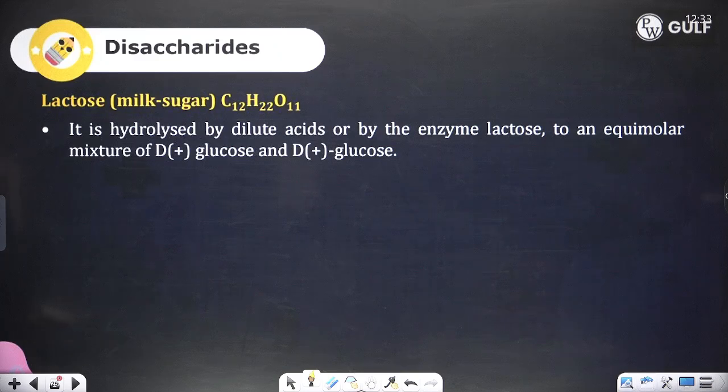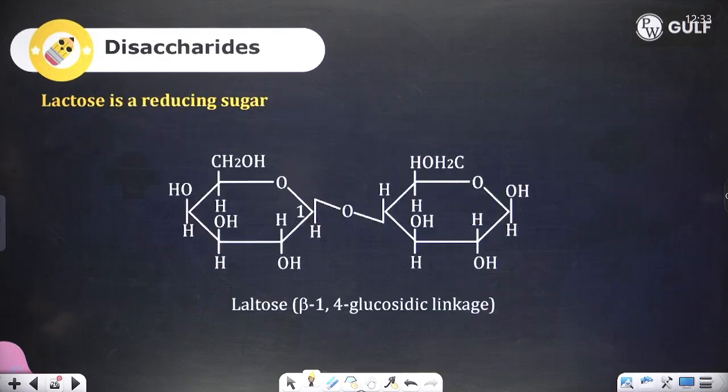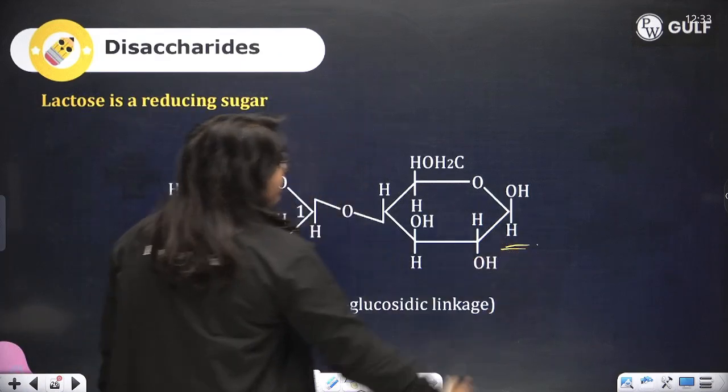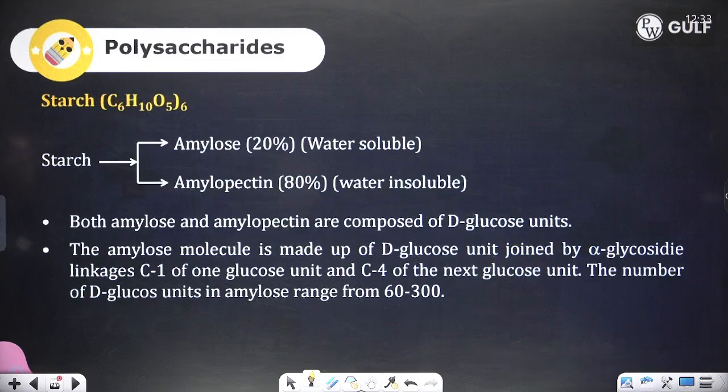Lactose is formed when glucose and galactose join together. When beta glucose interacts with beta galactose, you get a beta glycosidic linkage, and since the anomeric carbon is free, it can undergo oxidation, so it is reducing.